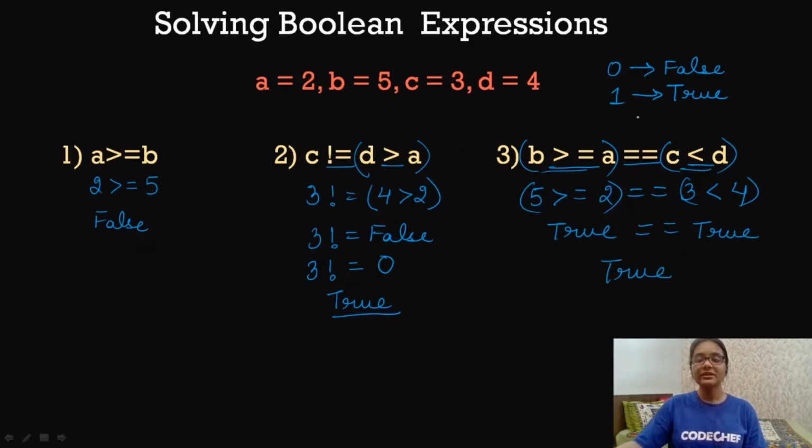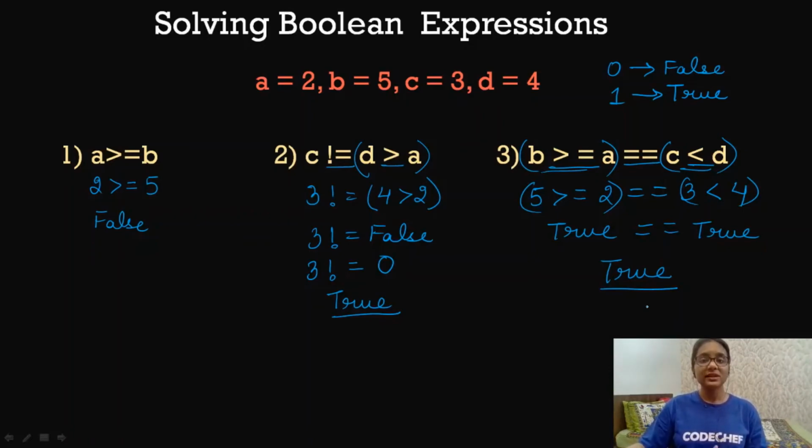Here we have not written the mathematical representation of true because on both the sides we had a similar kind of value, that was the boolean value. So we do not need to write the mathematical representation. So true equal to true will result in true. So I hope that you have understood how we are going to solve the expressions which use relational operators.